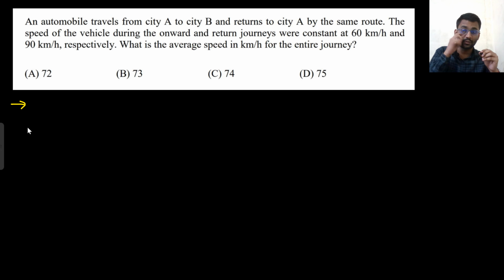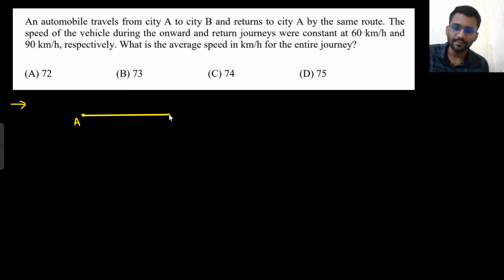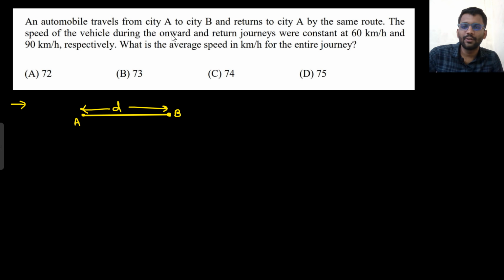So an automobile travels from a city A to B. Let's assume this is city A, this is city B. So they are traveling from city A to city B. Let's assume the distance is d in between them. Okay, and they return to city A by the same route. So the speed of the vehicle during the onward and return journeys were constant at 60 kmph and 90 kmph. Okay, while going it was 60 kmph and while returning it was 90 kmph.